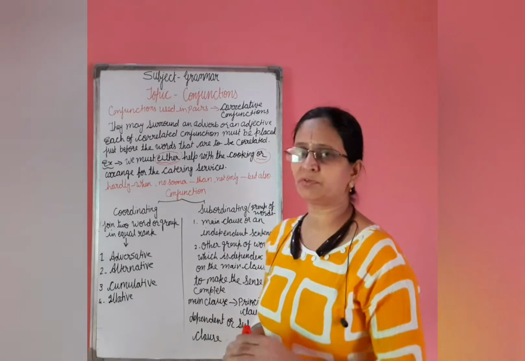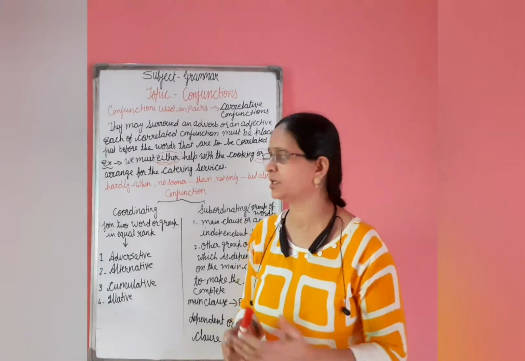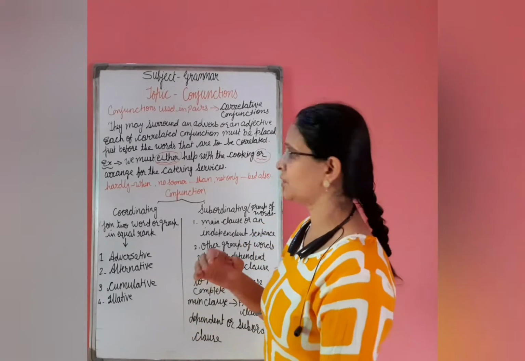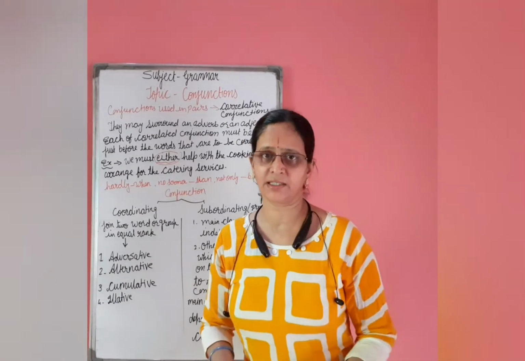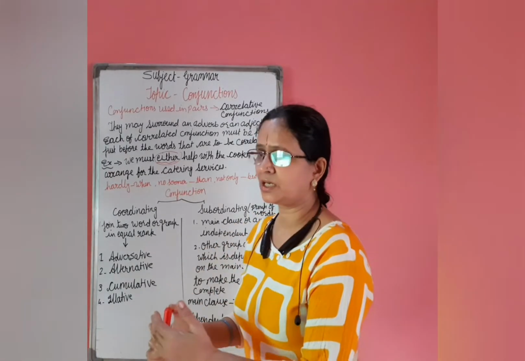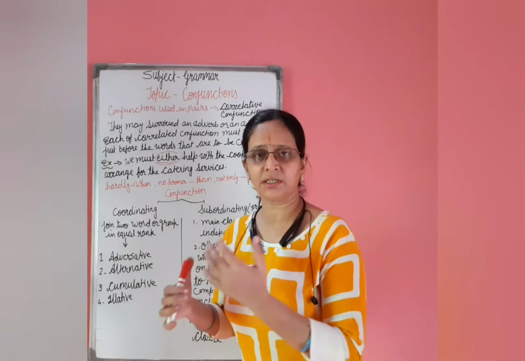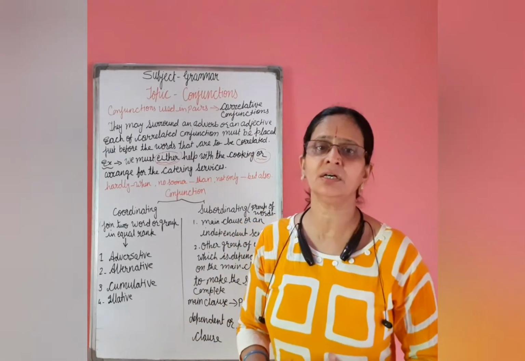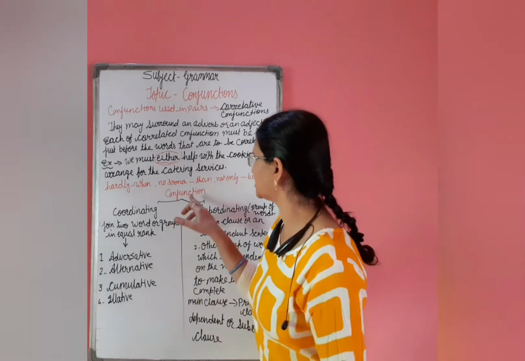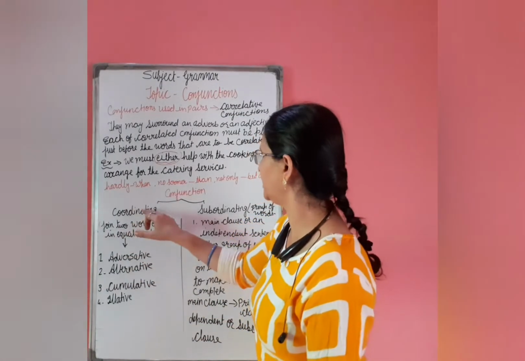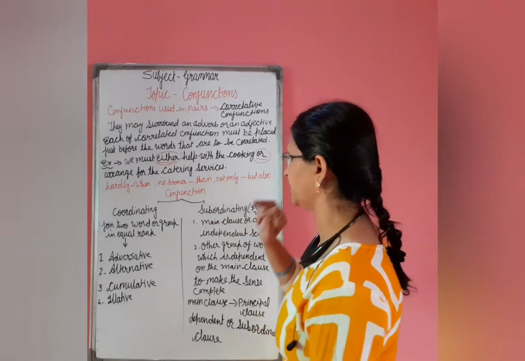These words, whenever we are using clauses, that time we are using those words. Those are also known as conjunctions. But we have to categorize them. Some conjunctions are used as coordinating conjunctions and some as subordinating conjunctions. So we can say mainly conjunctions are of two types, coordinating conjunction and subordinating conjunction.